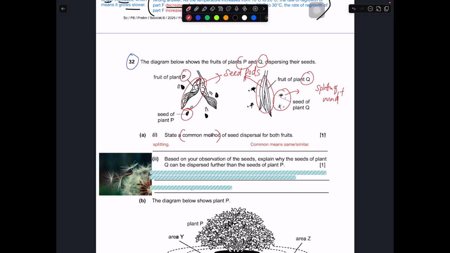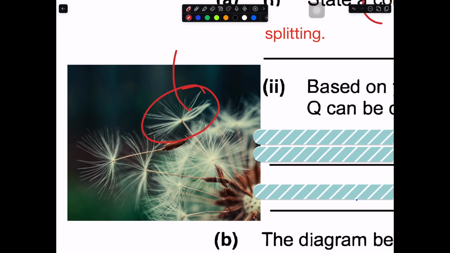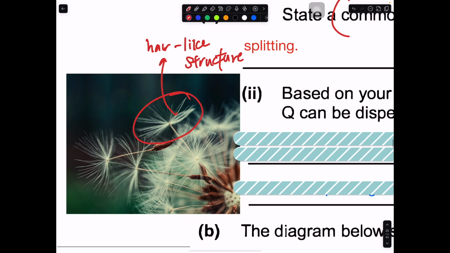For fruit P, this is mainly dispersed by splitting, because over here the seed pod is splitting up, and then the seed is being ejected in all directions. In this case, the seeds over here actually look something like this, having hair-like structures, where they can be carried by the wind very easily in all directions, and then from there they can be dispersed by the wind. These are definitely not wing-like structures. These are hair-like structures. They can stay in the air for a very long time.